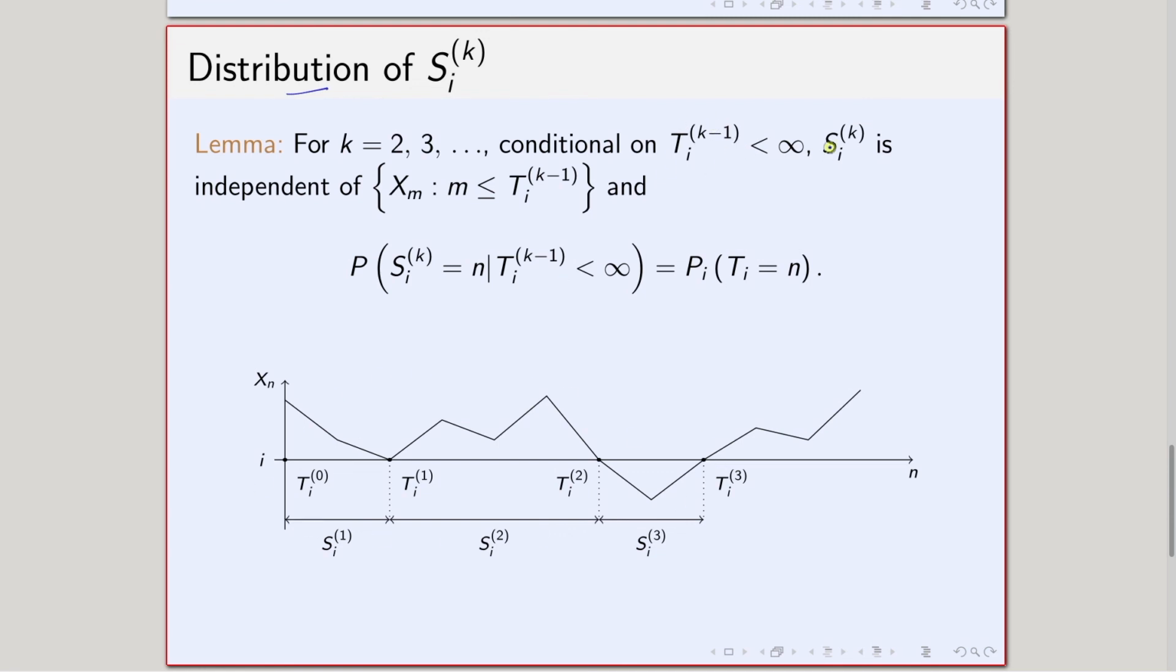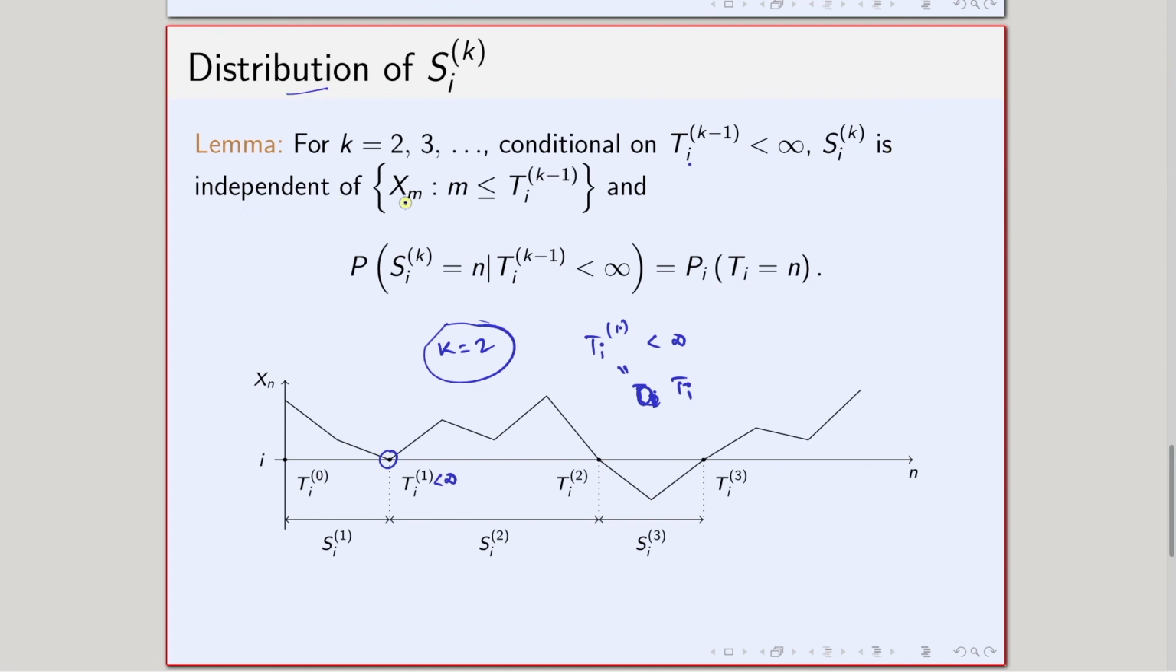So what does it say? Let us take, for example, k equals 2. If I take k equals 2, this theorem tells us that conditioning on T_i^1 being less than infinity, recall that T_i^1 is the same as T_i, or rather I just write the general i. So T_i^1 is the same as T_i. Notice, conditioning on T_i^1 being less than infinity, so this time is less than infinity, S_i^k is independent of this.